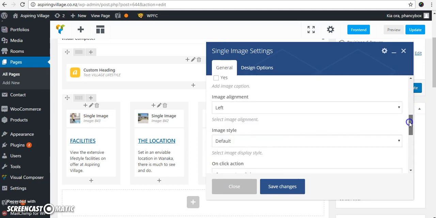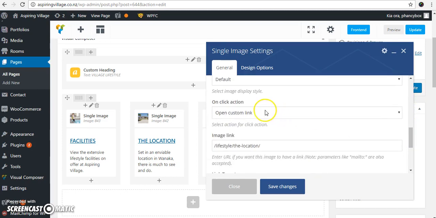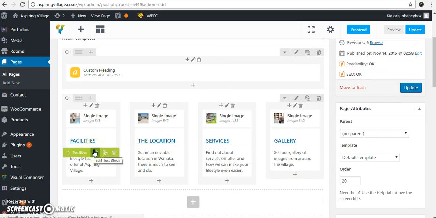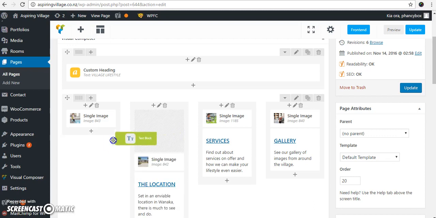If you scroll down, you've got a few other options with your left alignment or your right alignment, and you can also choose the URL that this image needs to go to when it's clicked on. And just click on Save Your Changes when you're finished. The next one is a little text box, and remember that you can always clone this if you want to create another copy somewhere, or you can delete it completely, or you can move it anywhere else on the page.